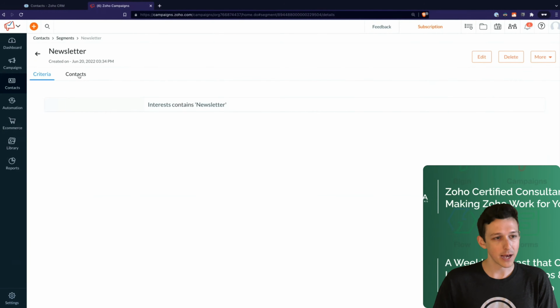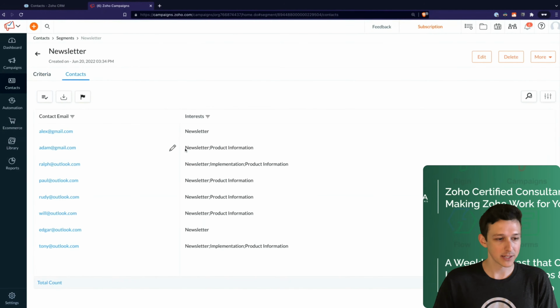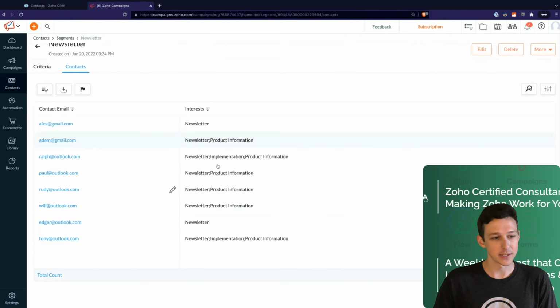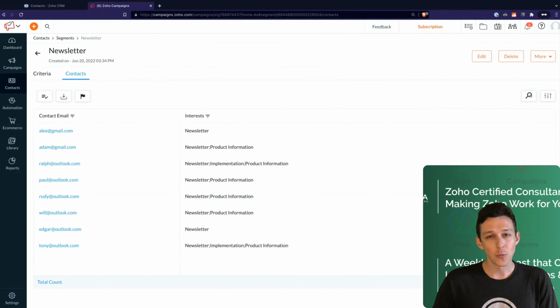If we open it up and go into contacts, we'll see that it's dropped in our contacts here that have that associated. Now, one important thing to note with your segments is that they don't really care what mailing list something is in, right? So we'll see some of these are from our leads list and some of these are from our contacts list.